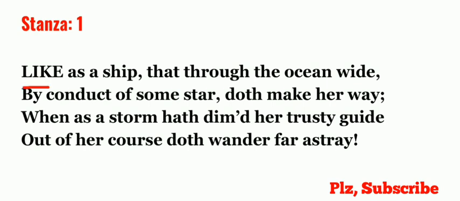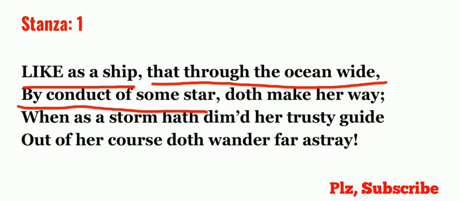He says that, like as a ship, the way a ship used to go in the ocean. The people travel with the ship in the ocean. That through the ocean wide, it means that in the wide ocean, my situation is like a ship in the wide sea, by conduct of some star.